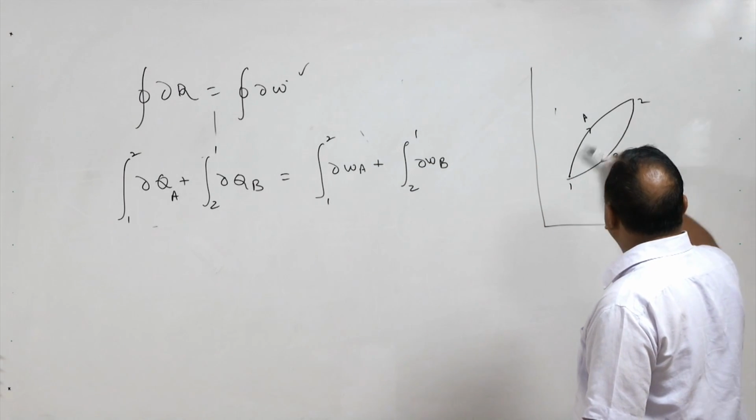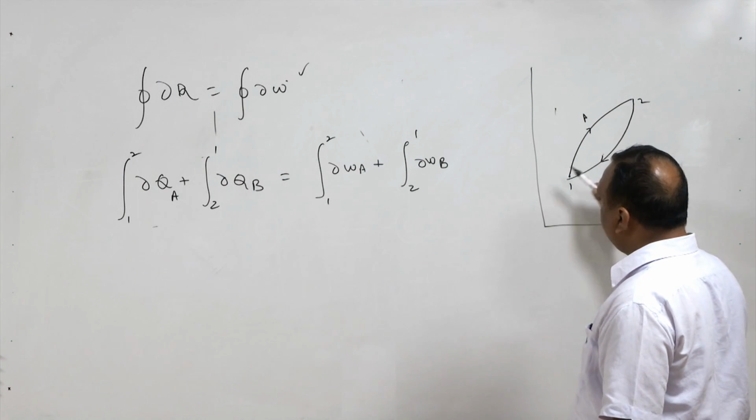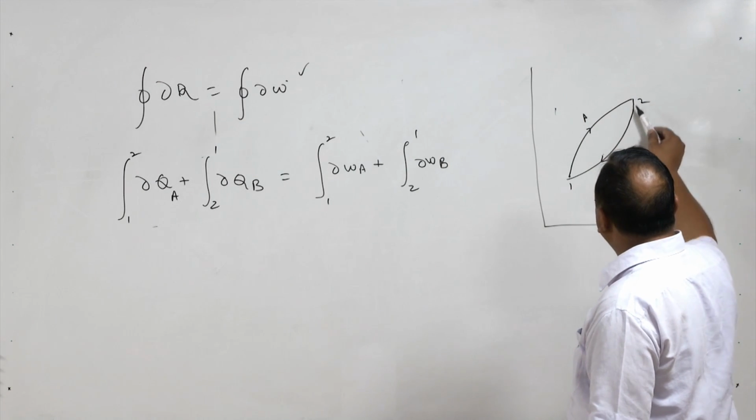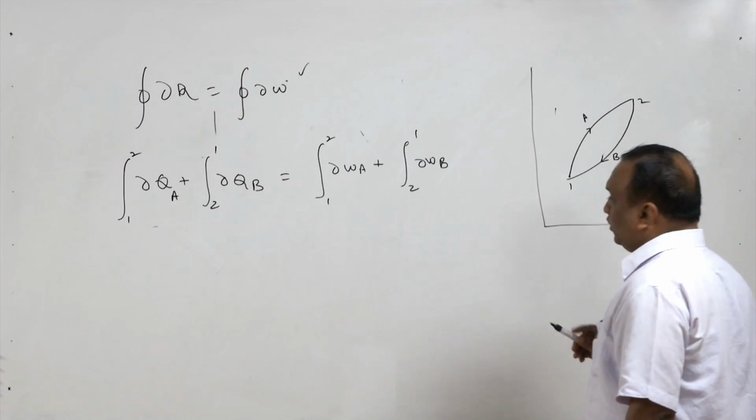Heat transfer in process 1 to 2 and heat transfer in process 2 to 1, work done in process 1 to 2 and work done in process 2 to 1.